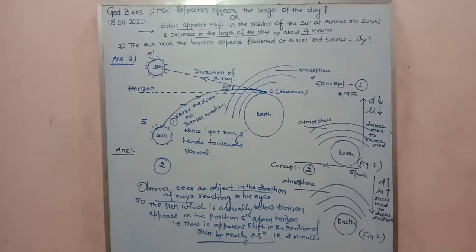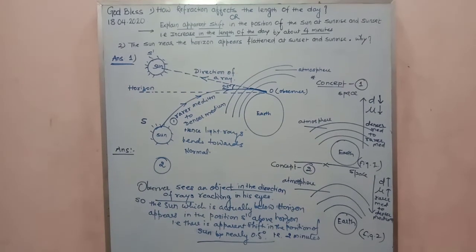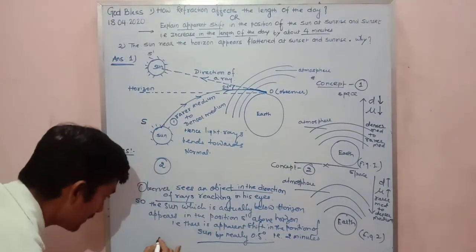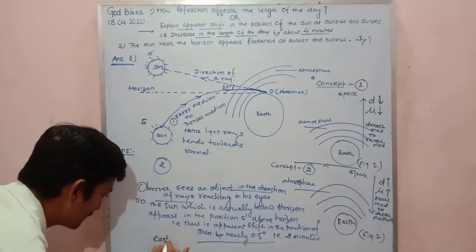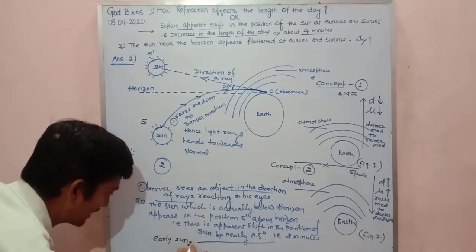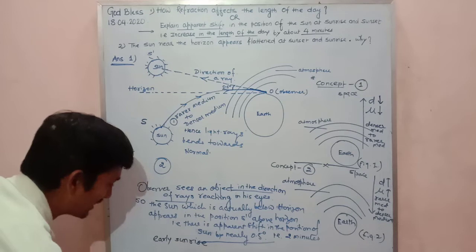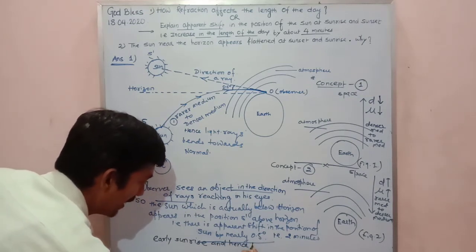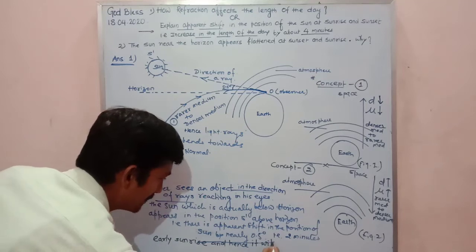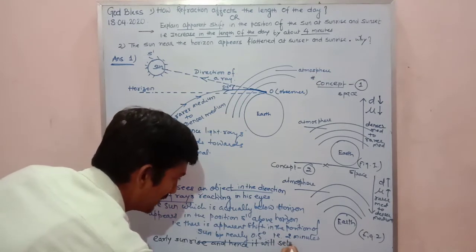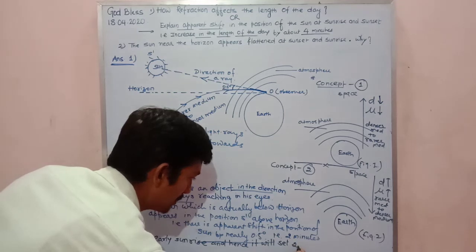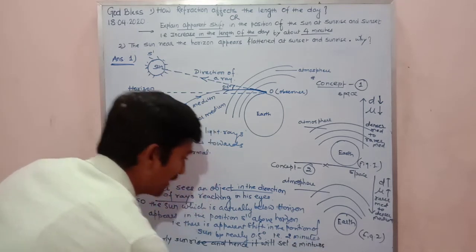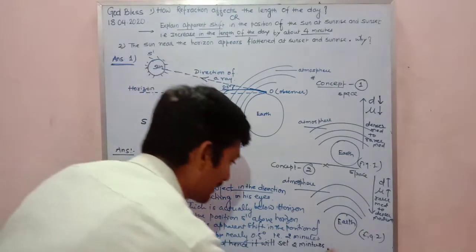And that 2 minutes difference means the sun rises 2 minutes early, and hence it will set 2 minutes later.